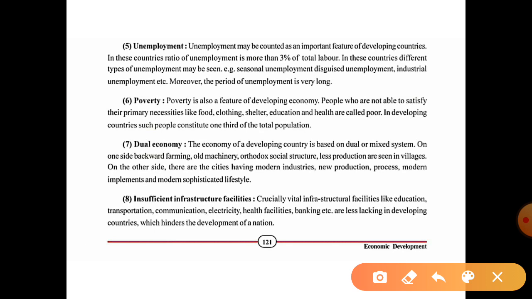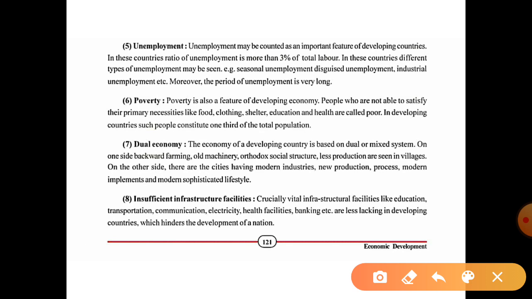Okay, which means in this dual economy, or in developing countries, we can see this mixed system or dual system. On one side, in the villages, the people are practicing backward farming, using old machineries, and their social structure is based on orthodox ideas. Okay, and there is less production. They are not able to produce as much as possible.